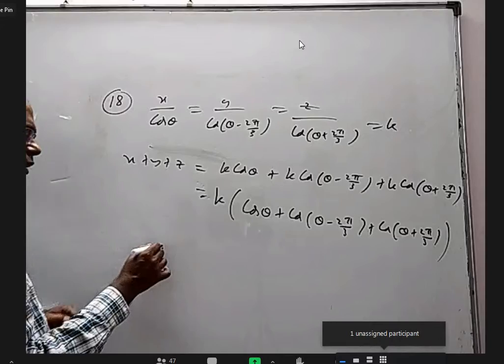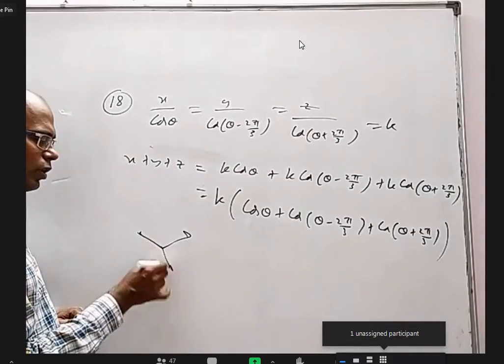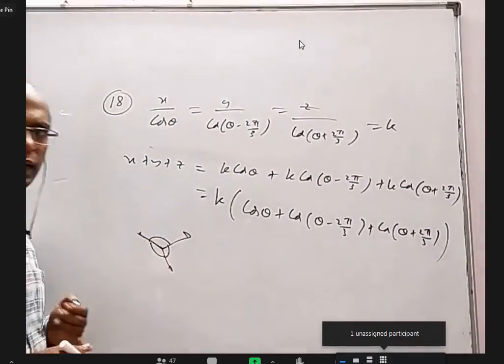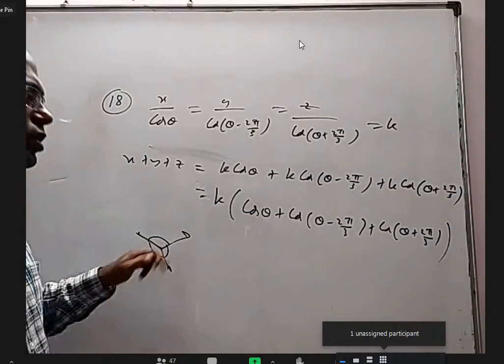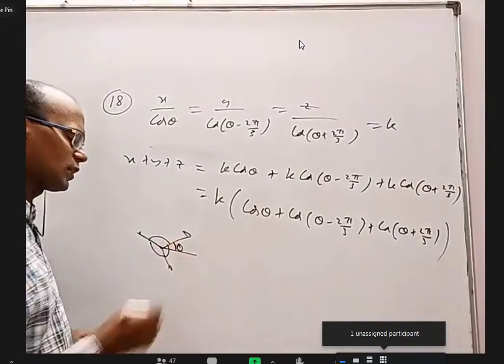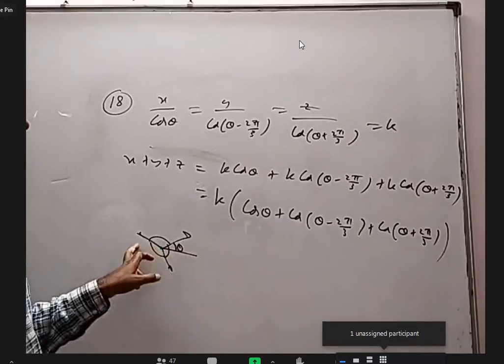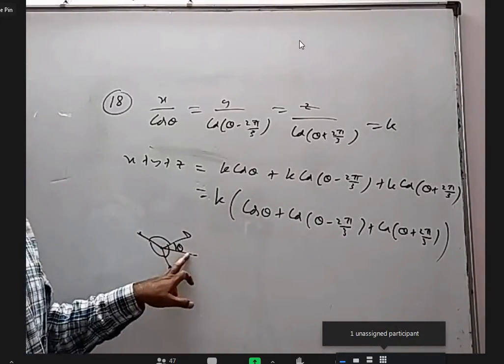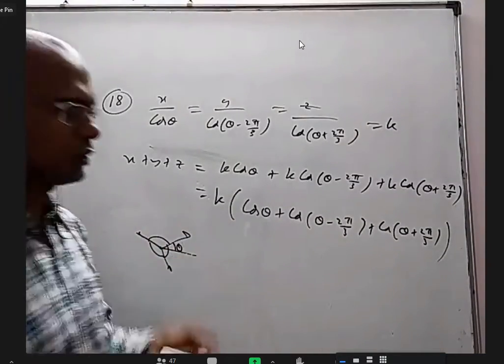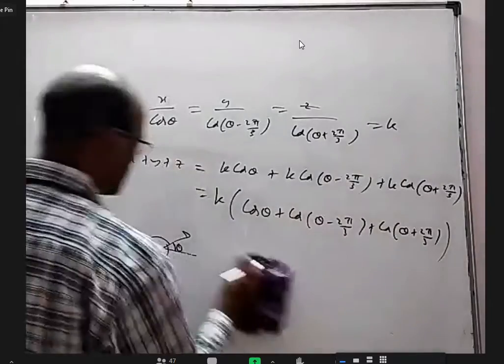I told you, on a particle if 3 forces are acting with all angles 120, 120, 120, net force is 0. Means the sum of the horizontal components is 0. If this angle is theta, this horizontal component is cos theta, this is cos(theta plus 120), this is cos(theta plus 240) or cos(theta minus 120). It is 0. You can remember it that way.